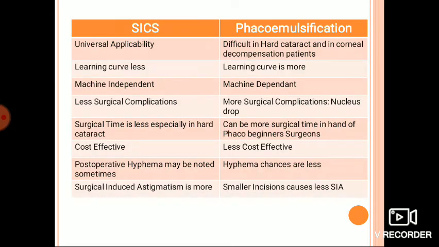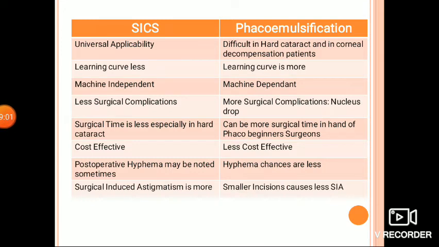Now, we will see the difference between small incision cataract surgery and phacoemulsification. There is universal applicability, that is, SICS can be performed in all types of cataracts, from nucleus grade soft to grades 4 and 5, which can be easily managed using SICS. The procedure can be safely performed in eyes having undergone retinal detachment surgeries, vitrectomy surgeries, or having traumatic cataracts. It can be combined with trabeculectomy procedures in coexisting glaucoma requiring surgery.